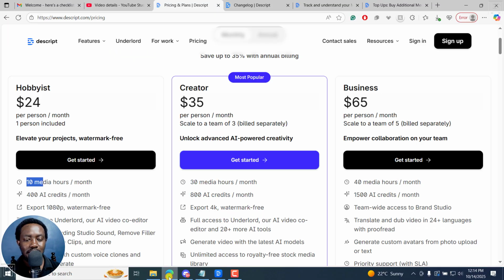Now, I don't know what brought about this change, the media hours, AI credits, whatever. But for the basic part of it, the reason why most people joined and signed up on Descript is to edit video or audio, like editing a Word document. Now, I wish somebody watches this video and decides, okay, this media hours is not going to take us well, because imagine if somebody accidentally uploaded a 2-hour, 3-hour file, or even a video and audio that has already eaten into their minutes. It doesn't make sense.